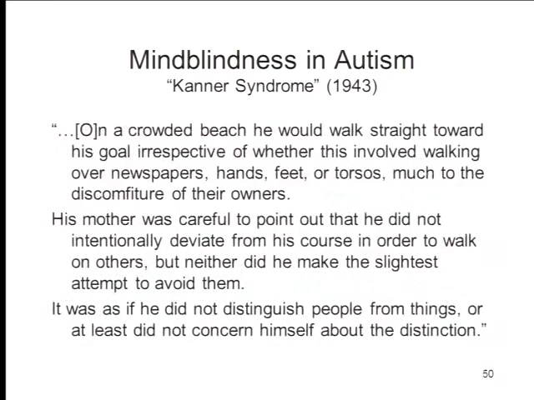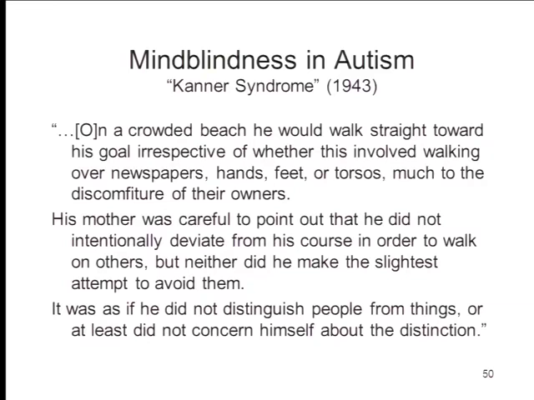And again, the same child, on a crowded beach, he would walk straight toward his goal, irrespective of whether this involved walking over newspapers, hands, feet, or torsos, much to the discomfiture of their owners. You've got to get this image of this kid on the beach plowing right across these individuals. His mother was careful, but he didn't do this intentionally, right? He didn't say, oh, I'm a mean little kid, I'm going to walk over people and make their lives on the beach miserable. He just saw his goal and went straight for the goal and didn't pay too much attention to the needs or the concerns or the wants of the people in between.